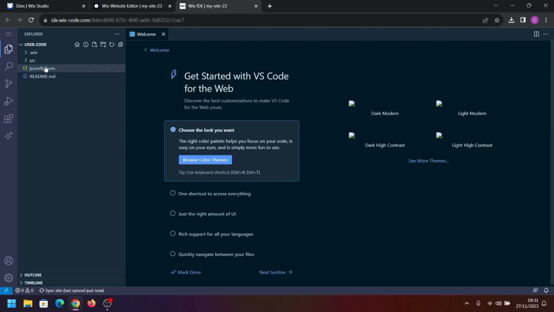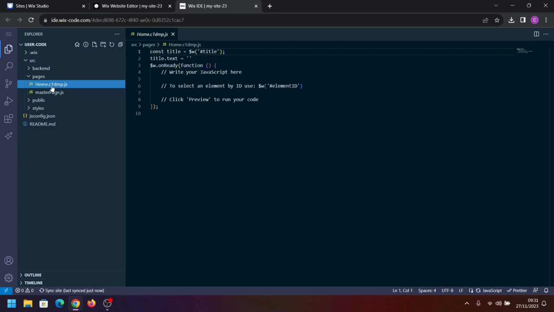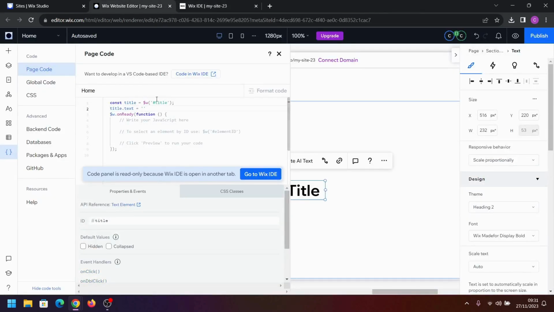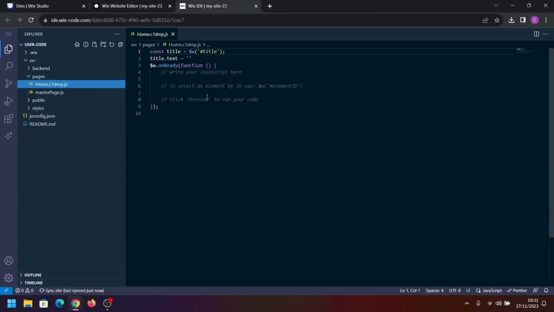Now that is loaded, I'm going to click on source. We're going to go to pages and select this home.c1dpm.js, and as you can see we've got what we've written here on this file. Next we're going to create a function underneath the onReady function, and we're going to call this typeText.